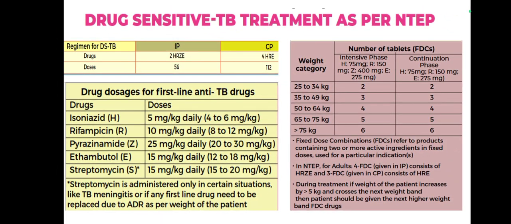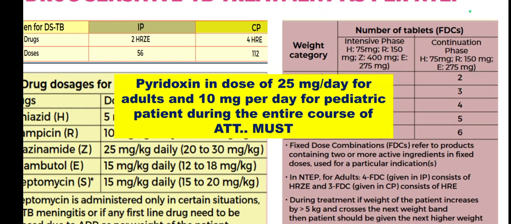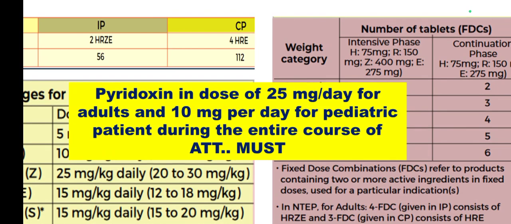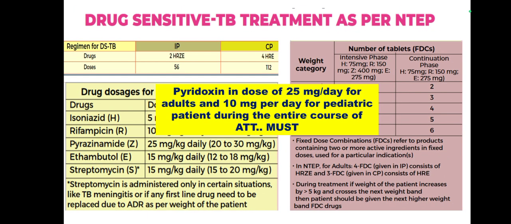Alright. Now an important part here is that all patients who are on anti-TB treatment must be provided with pyridoxine in the dose of 25 mg per day for adults and 10 mg per day for pediatric patients during the entire course of anti-TB treatment to prevent isoniazid induced neuropathy. That is very important, because isoniazid causes neuropathy.